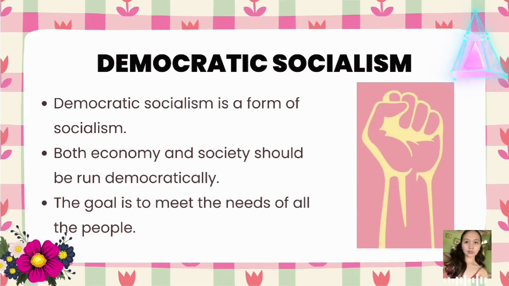Democratic socialism. It is a form of socialism which emphasizes that both the economy and society should be run democratically, and that the goal is to meet the needs of all the people, not just a rich few. Some socialists argue that socialism does not necessarily require the government to run everything. Instead, business institutions should be run by those workers and consumers that are affected by them. This could be implemented, for example, as worker-run cooperatives or publicly owned enterprises managed by workers and consumer representatives.